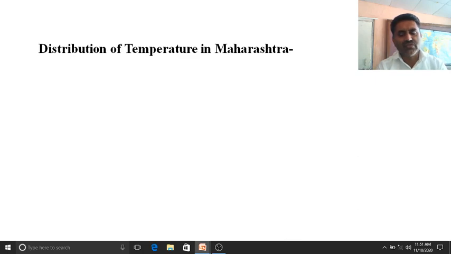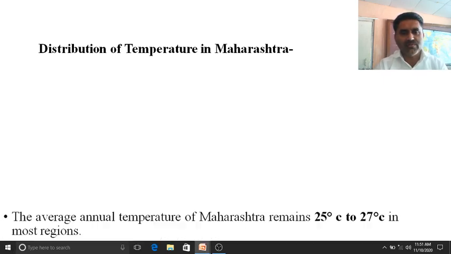So which 4 seasons in Maharashtra? 4 seasons means summer, rainy, retreat of monsoon, and the last one is winter. So after this we have to see how is the distribution of temperature in Maharashtra.